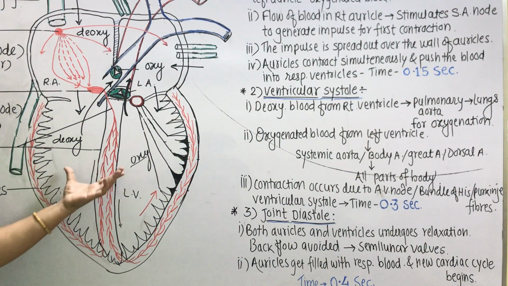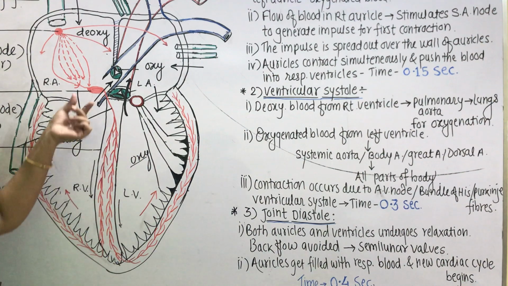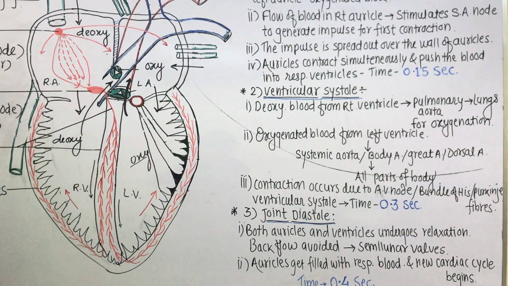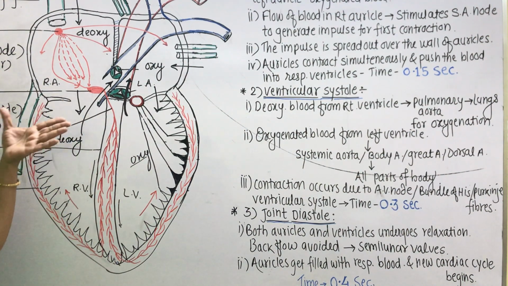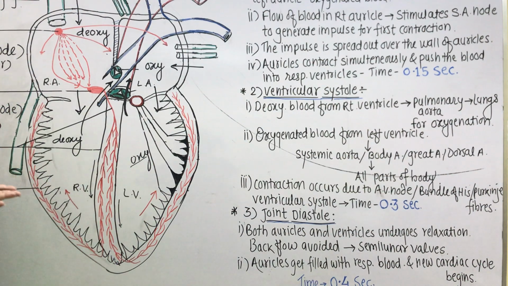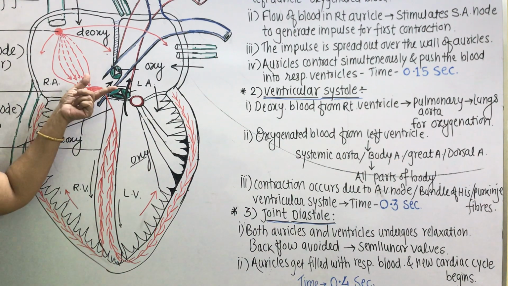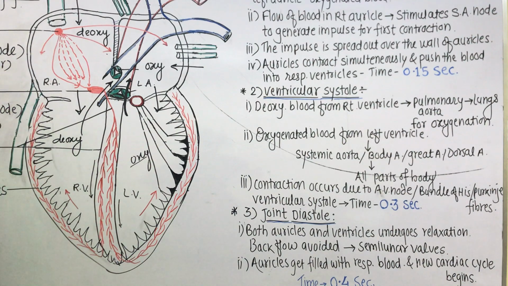Once blood from the respective ventricles is pushed into the respective aortae, backflow should not be there. To prevent that backflow, there is an arrangement of semilunar valves in the form of how many rings? Three rings. So both the auricles and ventricles undergo relaxation, and backflow is avoided with the help of semilunar valves located in the respective aortae.